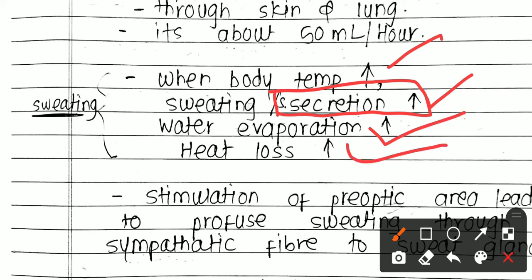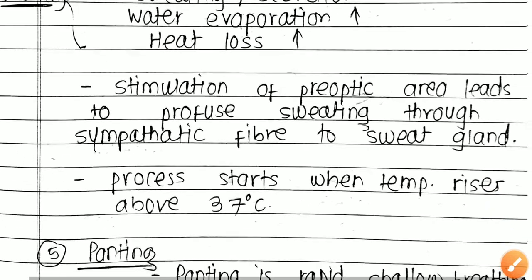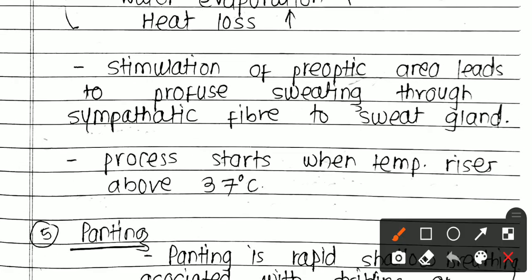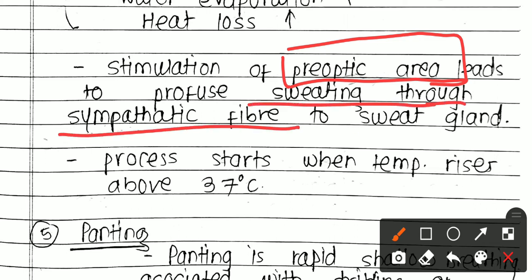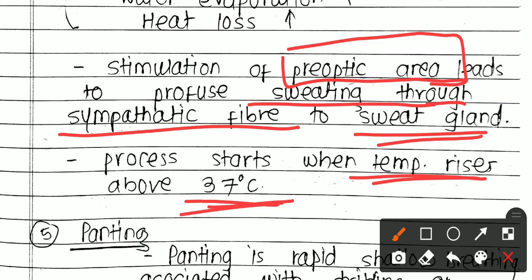This is sweating. Firstly, there is stimulation of the preoptic area, which is an area of the hypothalamus. This leads to profuse sweating through the sympathetic fibers to the sweat glands. Sweating occurs when the temperature of your body rises above 37 degrees Celsius.